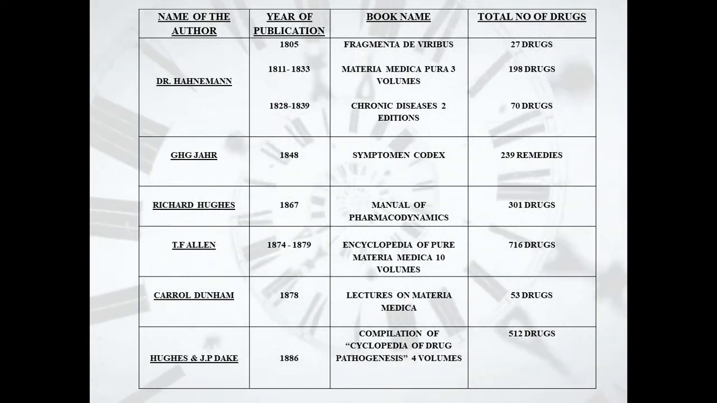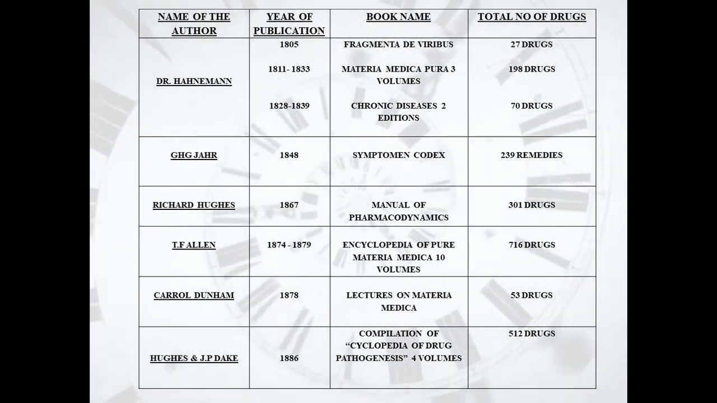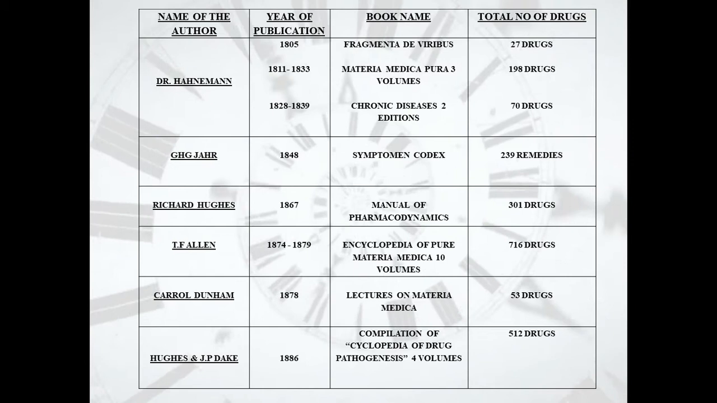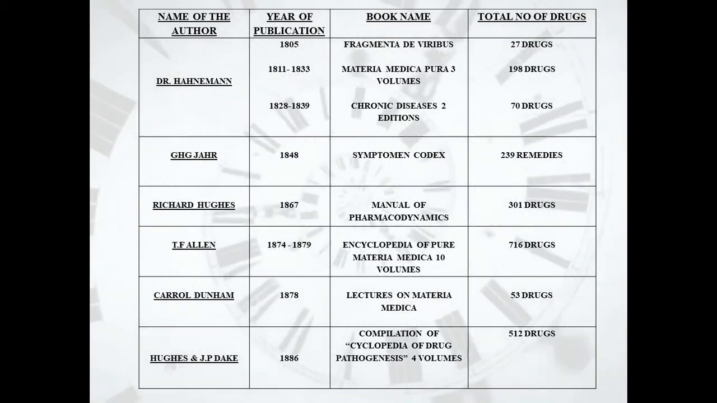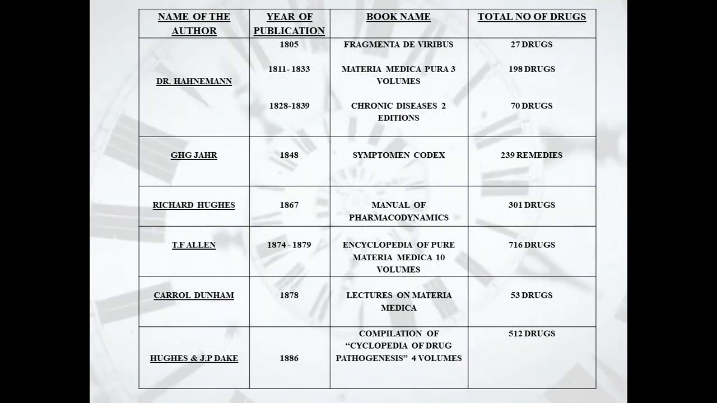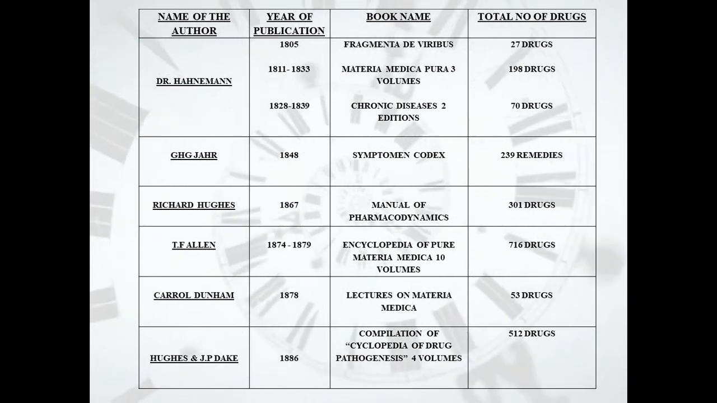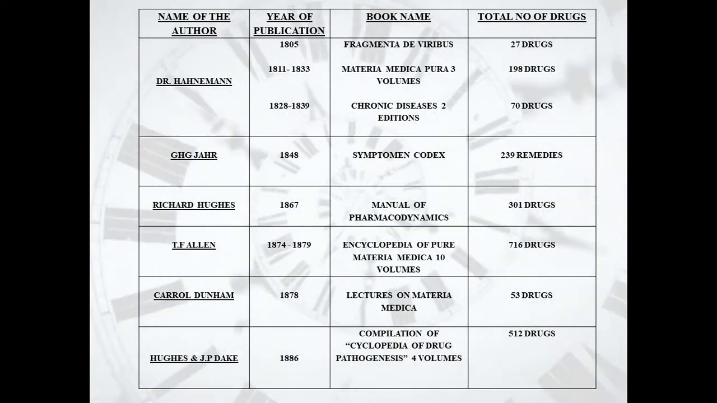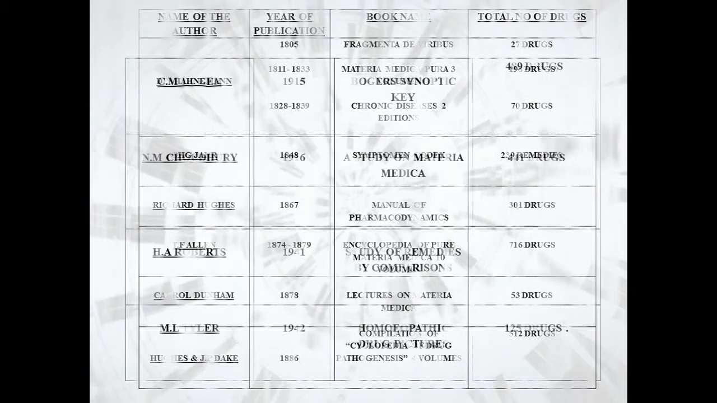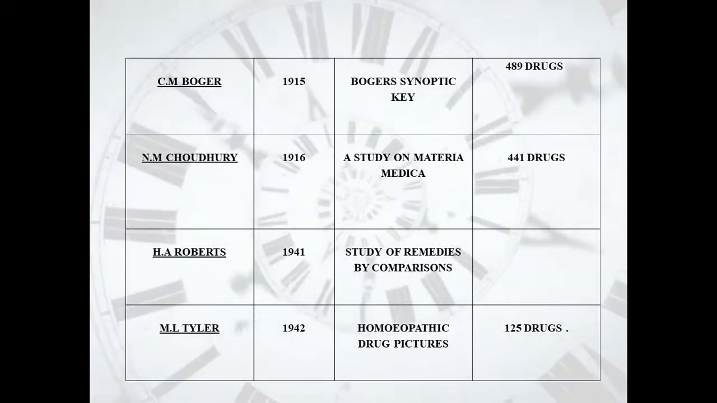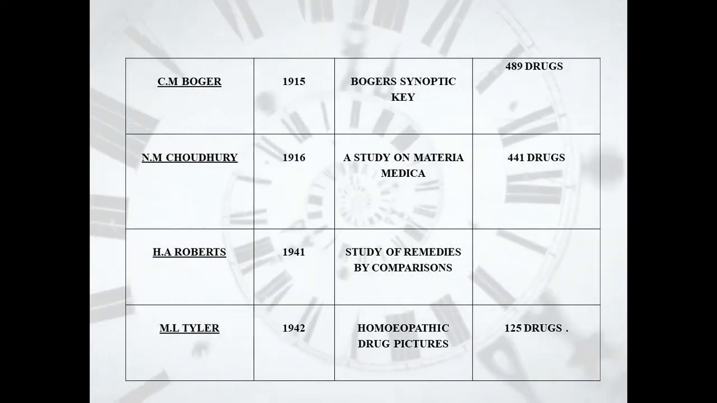Then further we have Chronic Diseases with 2 editions. Then we have Dr. C. H. G. Jahr with Symptom Codex, Richard Hughes with Manual of Pharmacodynamics, T. F. Allen with Cyclopedia of Pure Materia Medica in 10 volumes, Carroll Dunham, Lectures on Materia Medica, Hughes and J. P. Dake, Cyclopedia of Drug Pathogenesy, C. M. Boger with Boger's Synoptic Key, N. M. Choudhuri, A Study on Materia Medica.